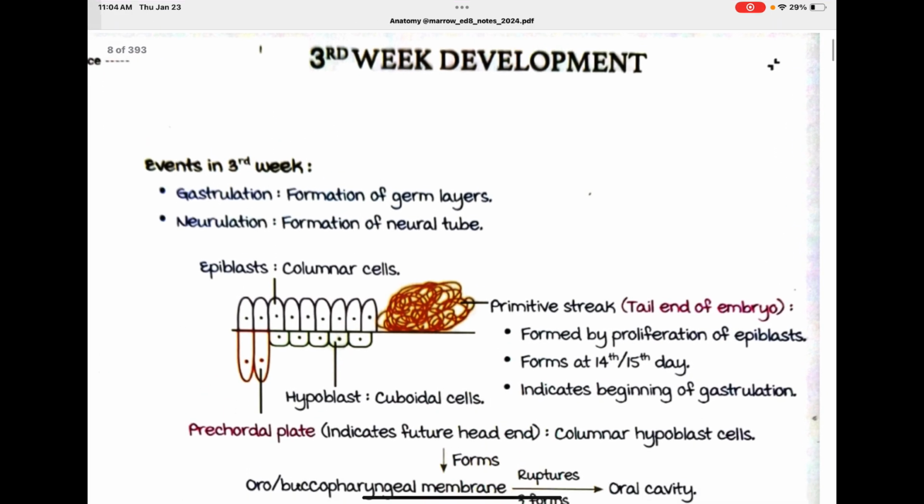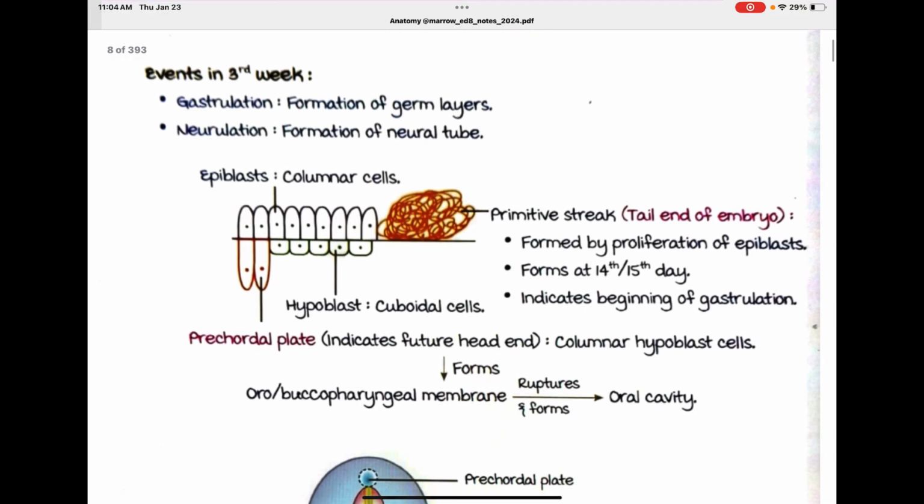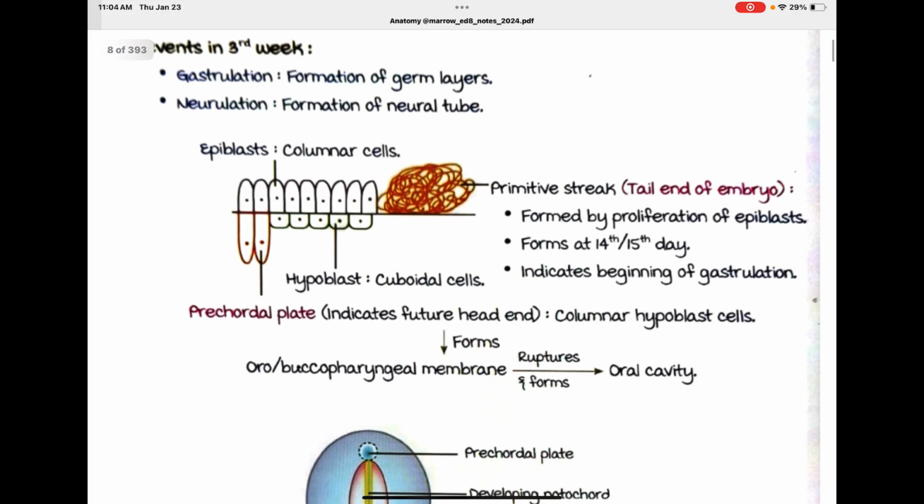Third week of development. Events in third week. Gastrulation. Formation of germ layers is called gastrulation. Neurulation. Formation of neural tube is called neurulation. So here we have epiblast, columnar cells. Tail end of the embryo is called primitive streak, formed by proliferation of epiblast.